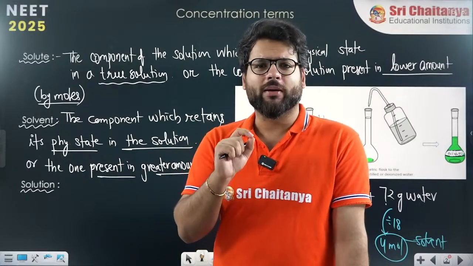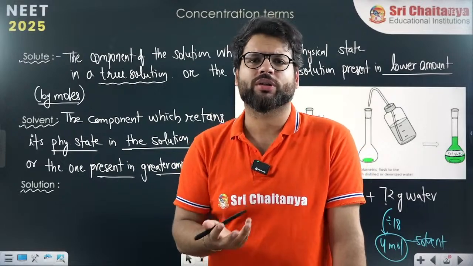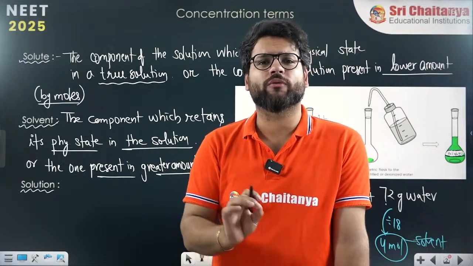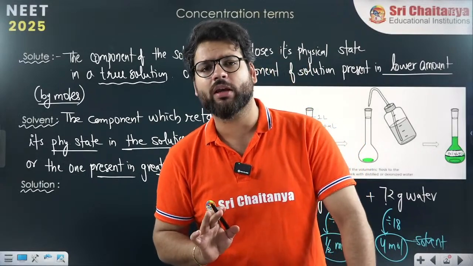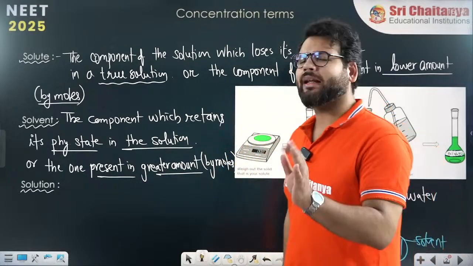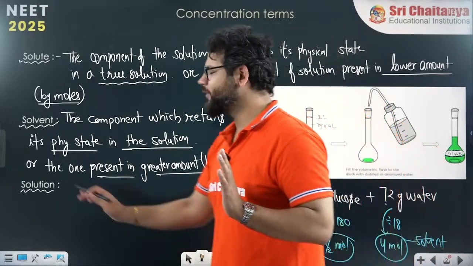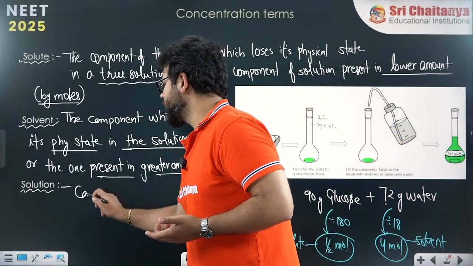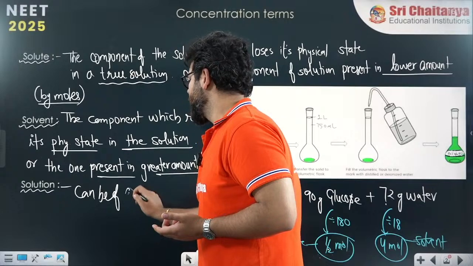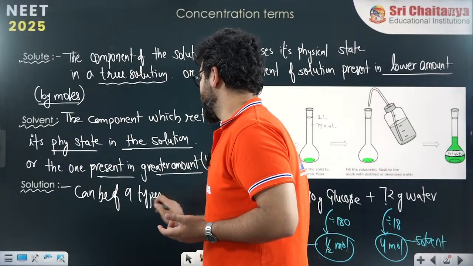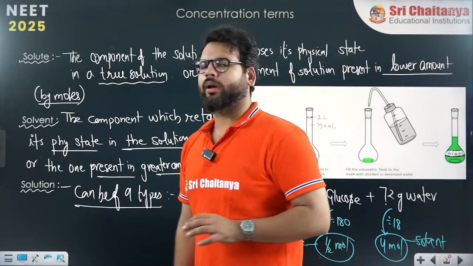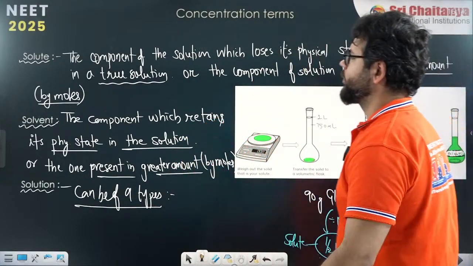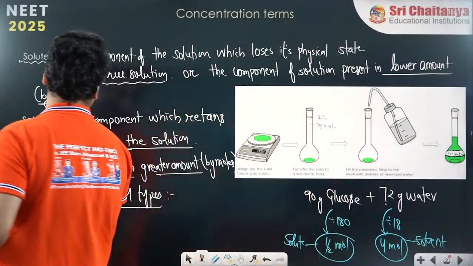In class 12th, a chapter will come by the name Solutions, where we'll study the types of solution. Right now my aim is to tell you how to find the concentration of a solution only, not the types of solution. Solutions are of 9 types. You can write this down if you want. Okay, total 9 types are there. Now let us start today's concept. Today we'll be talking about concentration terms.